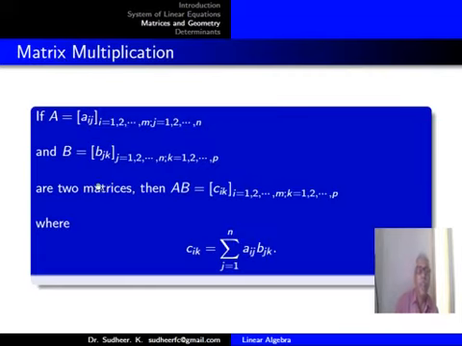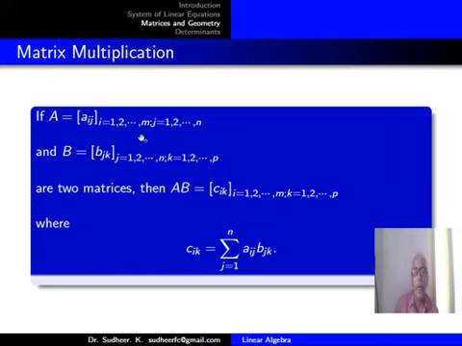Now, let us have a word about matrix multiplication. If A is an m by n matrix, whose general element I am writing as Aij, where i varies from 1 to m and j varies from 1 to n, and B equal to Bjk is an n by p matrix, where j varies from 1 to n and k varies from 1 to p, then the product AB is another matrix of order m by p.